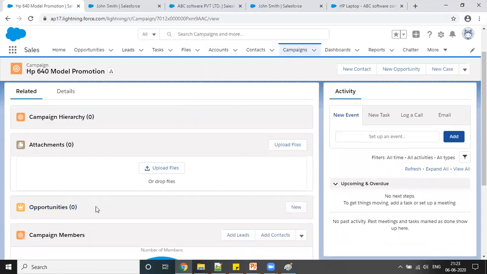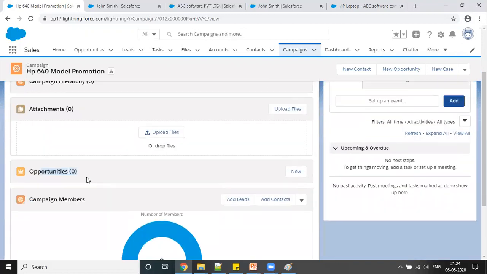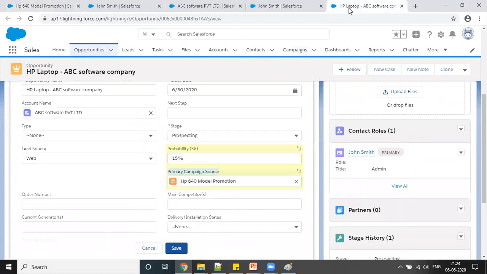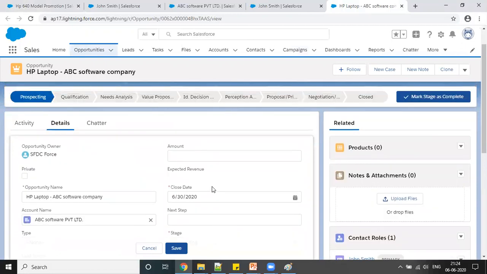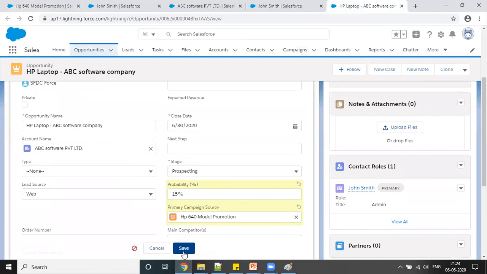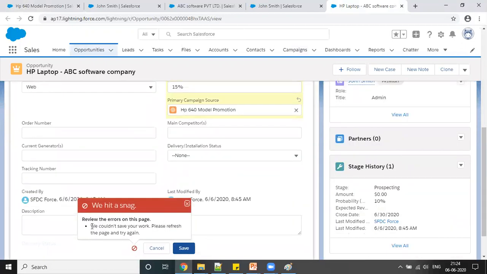This one. Yes. Okay. So here you can upload attachments and all. Campaign hierarchy we will discuss at a later stage, but now it is time to discuss opportunity. Once you are selecting this opportunity here, let's put some revenue on this. Okay, leave it. Revenue also we will discuss at a later stage. Let me save this here. I can see you cannot save, refresh the page again. Okay, there is some issue.